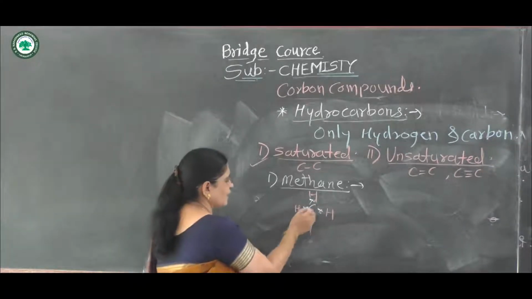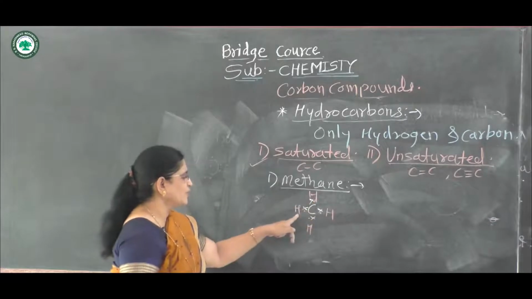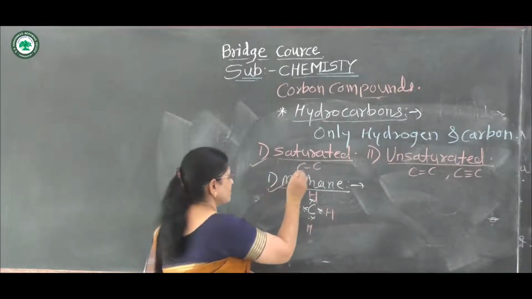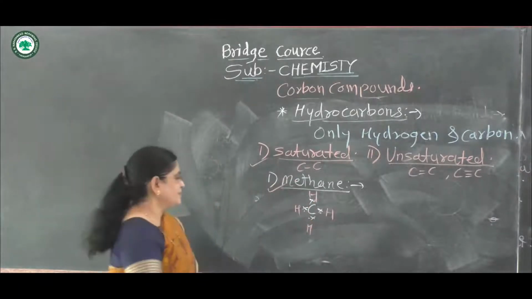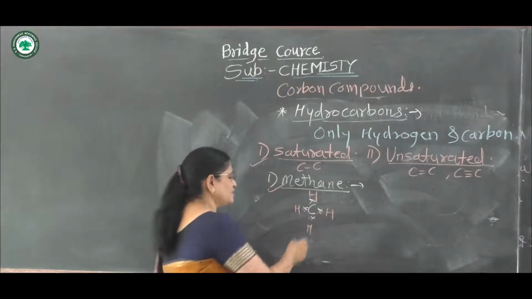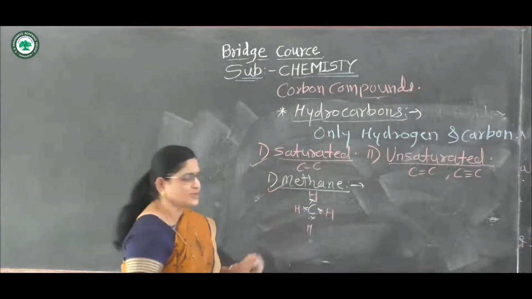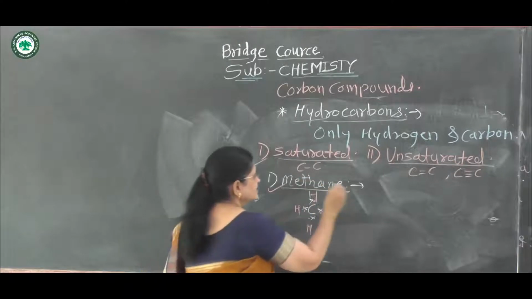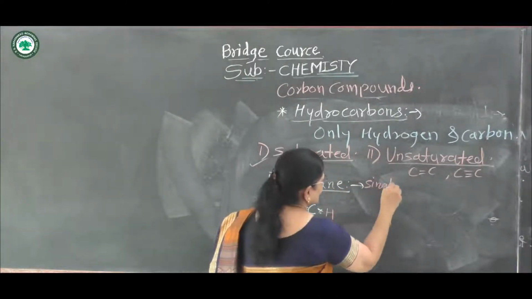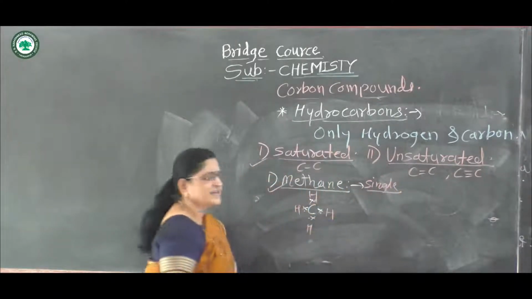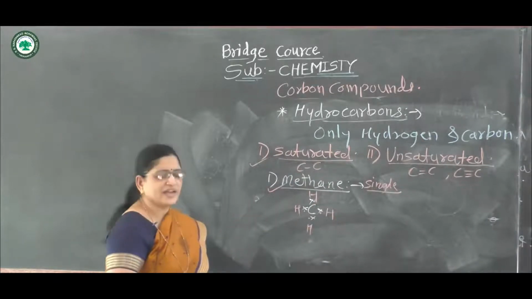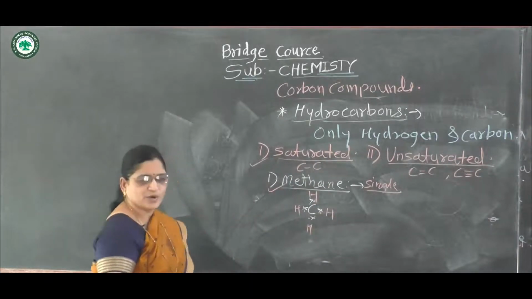Hence this 1 carbon atom requires 4 hydrogen atoms and forms a methane molecule. All the valencies of carbon and hydrogen are satisfied by single bonds, hence it is called a saturated hydrocarbon.